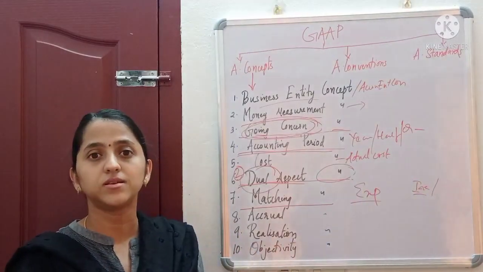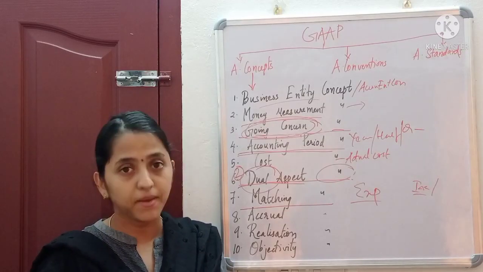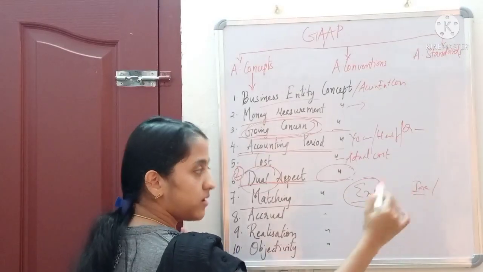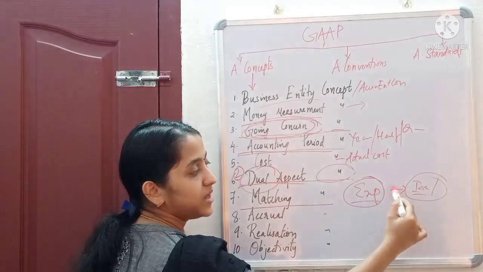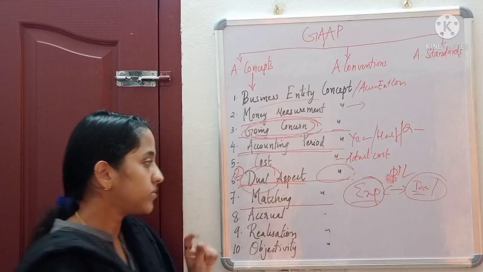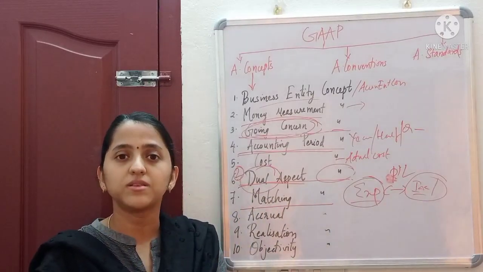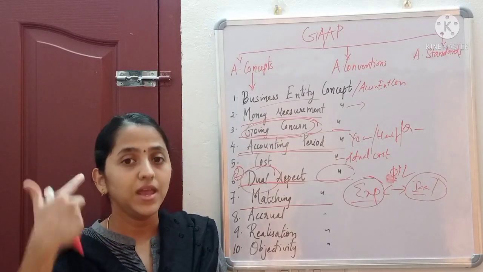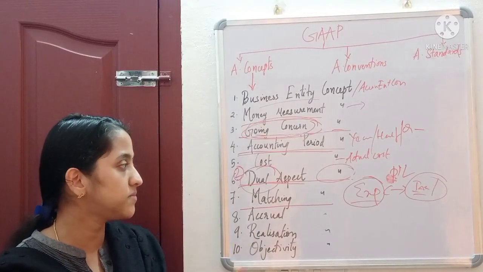Then only we can ascertain the correct profit or loss for that period. That means if we incur a few expenses and for these expenses we get an income, we can easily know whether it is profit or loss. So that is why matching concept is taught. All the expenses of a particular period have to be matched with the income of that particular period. So that is matching concept.